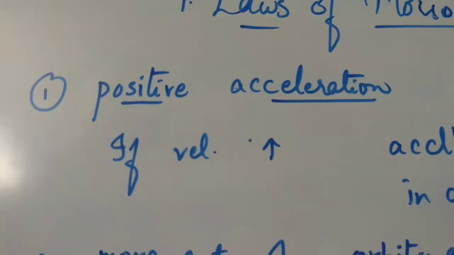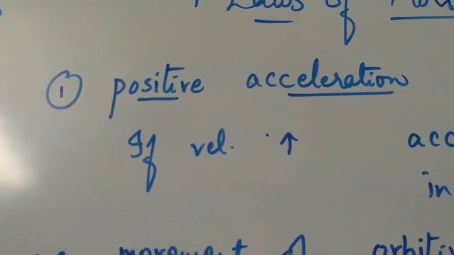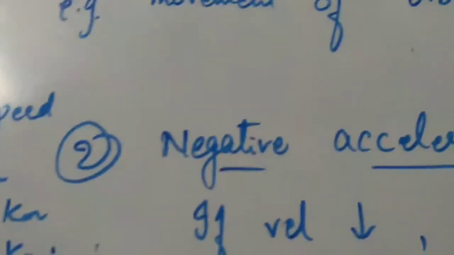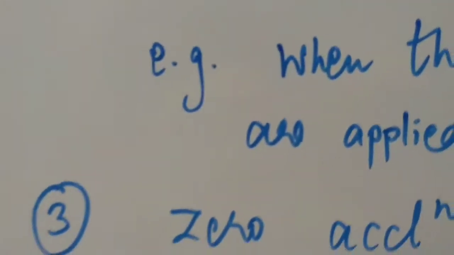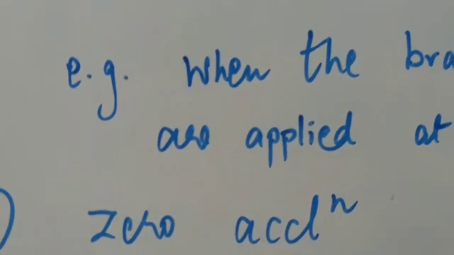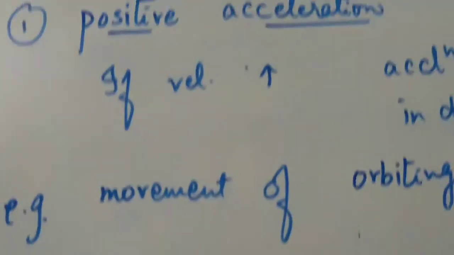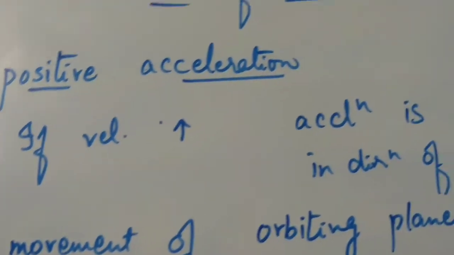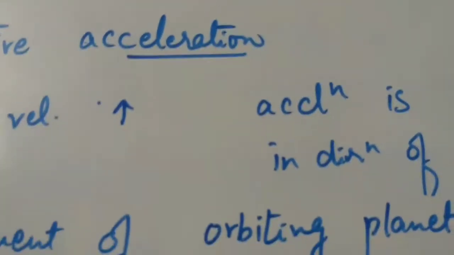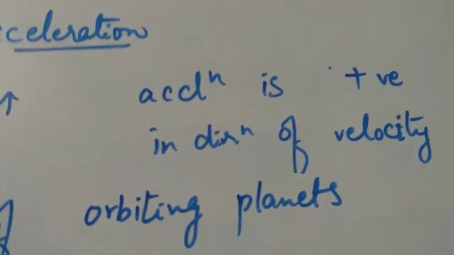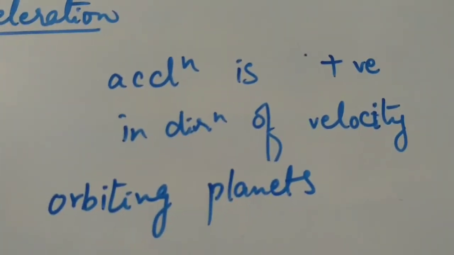That is non-uniform acceleration. Now again, acceleration is of three types: positive acceleration, negative acceleration, and the third one is zero acceleration. Positive acceleration: if the velocity of an object increases, then it is said to have an accelerated motion, and the acceleration is said to be positive, and it is in the direction of the velocity.